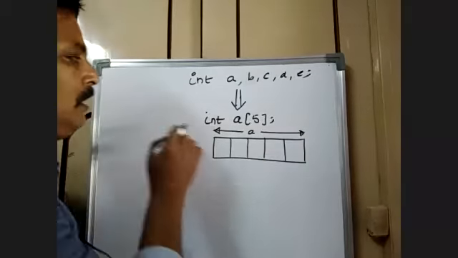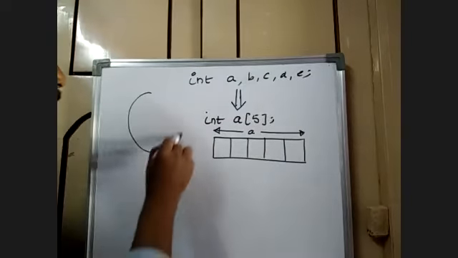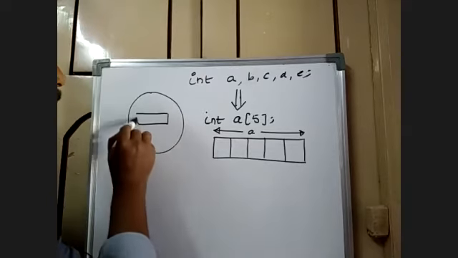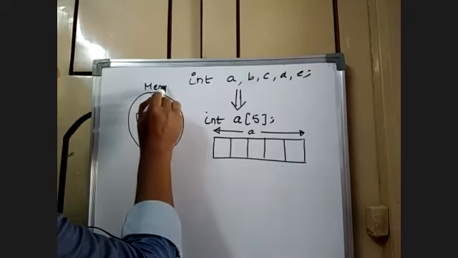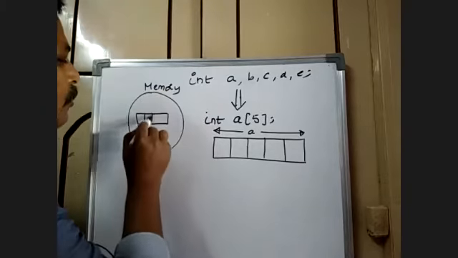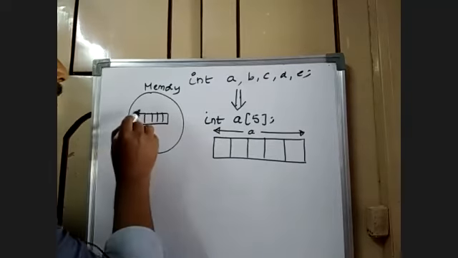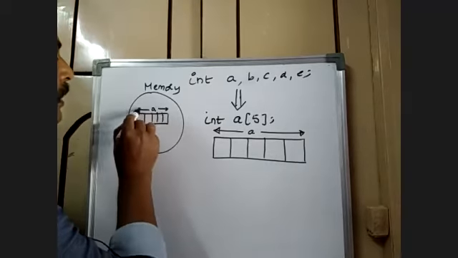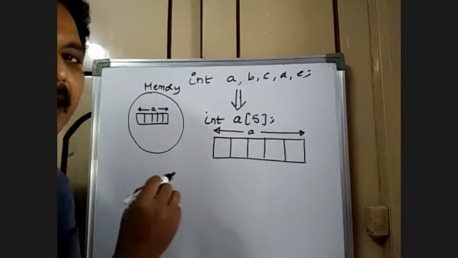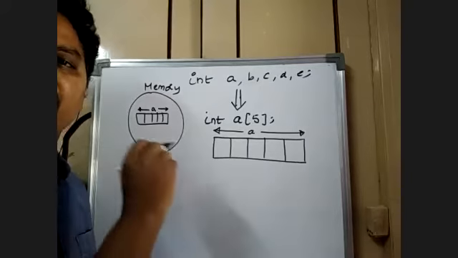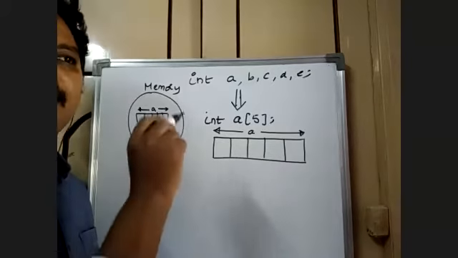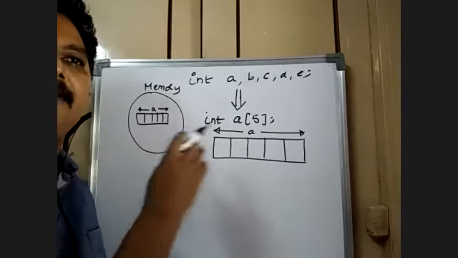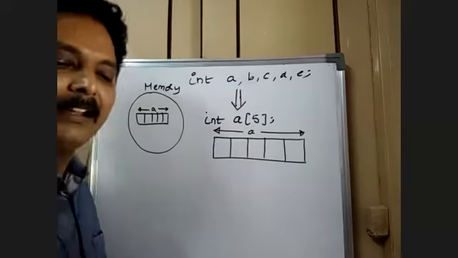In the memory, a continuous memory block will be created, and that entire block is assigned a name called a. It is like an apartment, one complete floor. In the apartment, on the first floor, there will be 10 flats continuously, exactly the same.